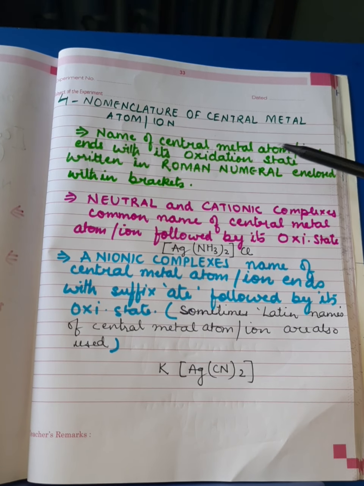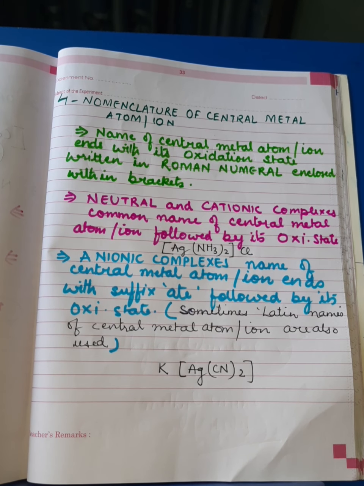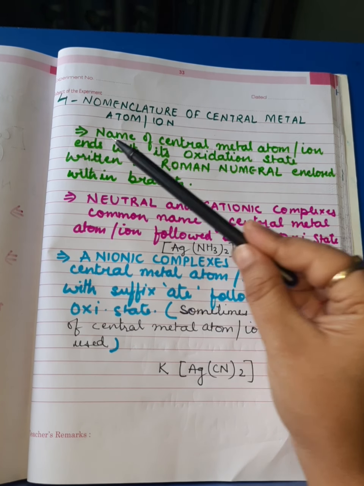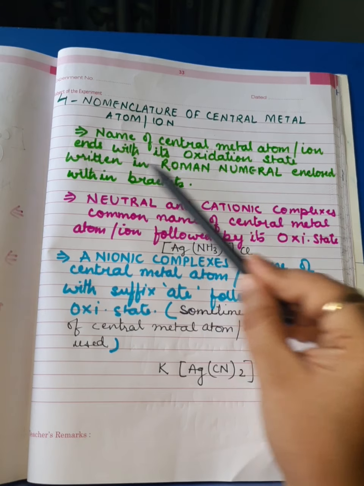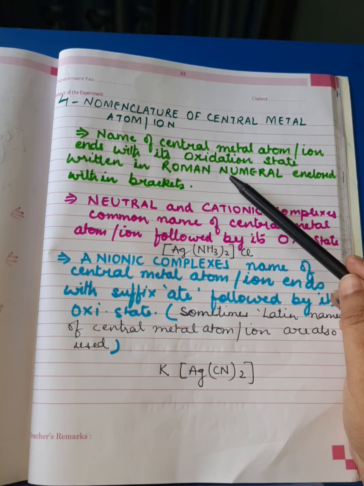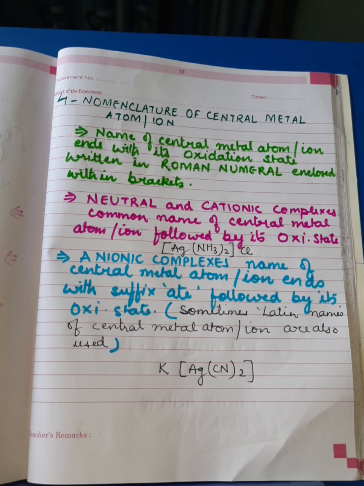Now coming on to the fourth rule, it is related to the nomenclature of central metal atom or ion. We have talked about how we will name ligands. Now we'll talk about how we will name central metal atom or ion in a coordination compound. So always remember the first rule: the name of the central metal atom or ion ends with its oxidation state, written in Roman numeral enclosed within brackets. That means whenever you write the name of a coordination complex, the name of central metal atom or ion will always end with its oxidation state written in Roman numeral, enclosed in a bracket.